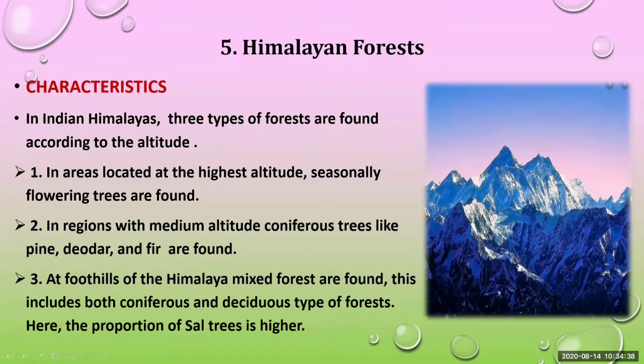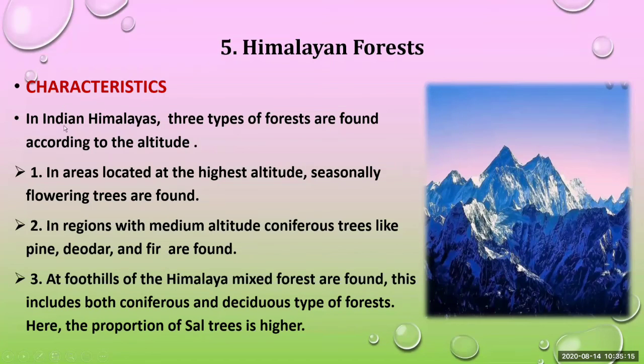This is the topmost area of the Himalaya. It is not the middle part or base of the Himalaya, only the topmost or upper part. So no forest is shown here in this picture. It is a snow capped area because of the high altitude, meaning throughout the year it is snow covered. Only during the summer season some snow melts and flowering plants can arise here.